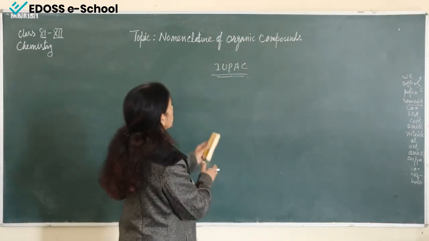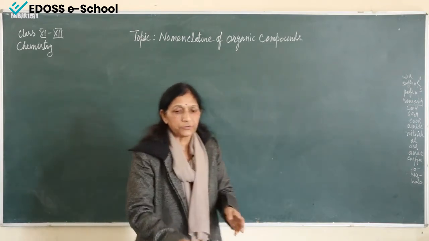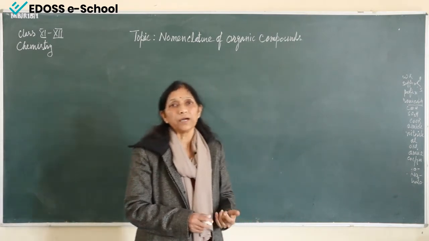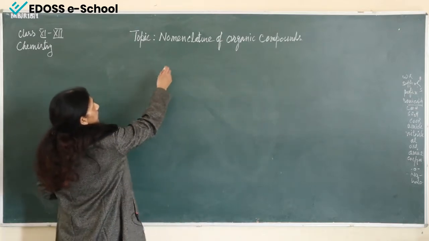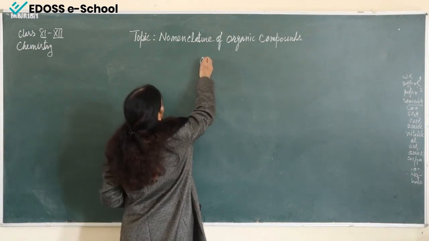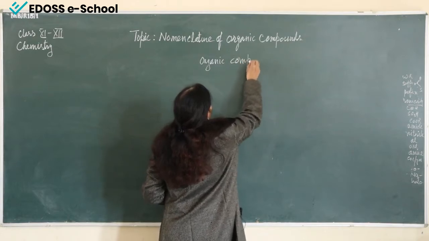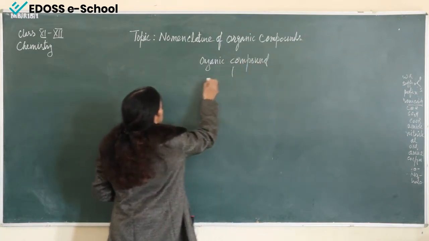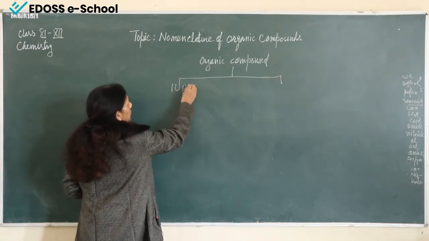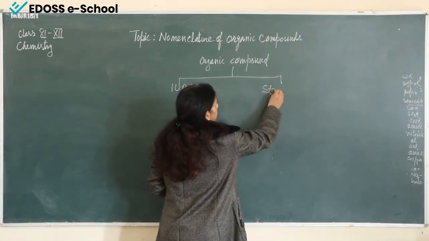So before coming to it, first of all I'll explain to you what the rules are to name an organic compound. See here, suppose we have an organic compound. Sometimes the name is given and sometimes the structure is given.